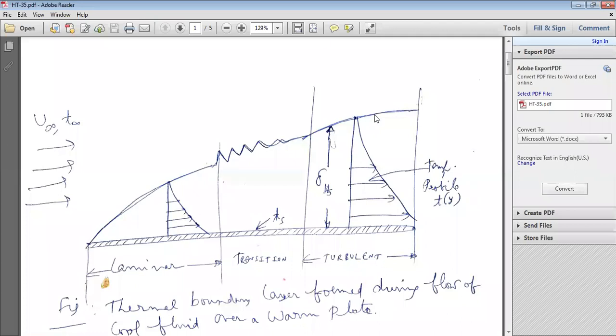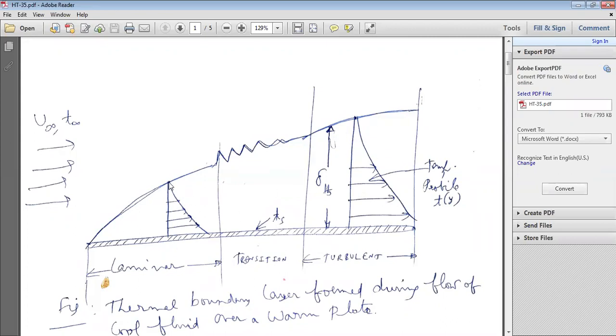Thermal boundary layer will be formed on the surface of the plate. Here, as already explained, Ts is the surface temperature, and this is the laminar region. This is thermal boundary layer formation: the laminar region, transition region, and turbulent region.